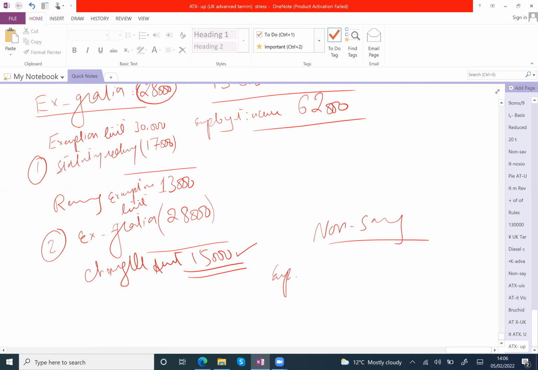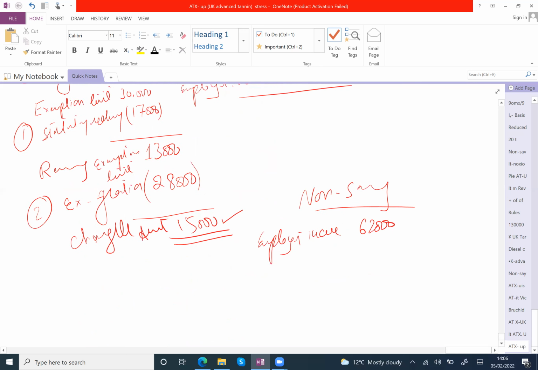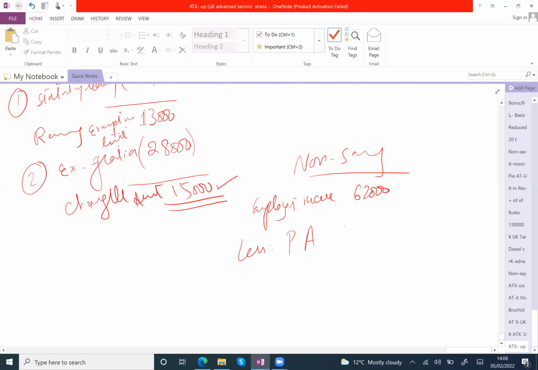So employment income 62,000, less personal allowance 12,500. What is taxable income? 49,500.